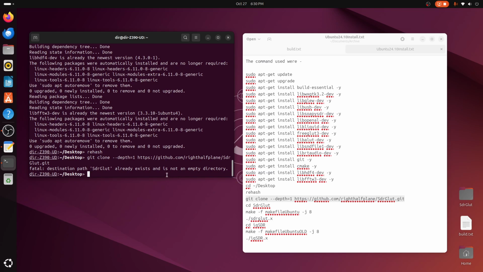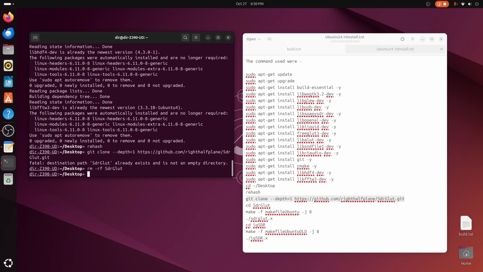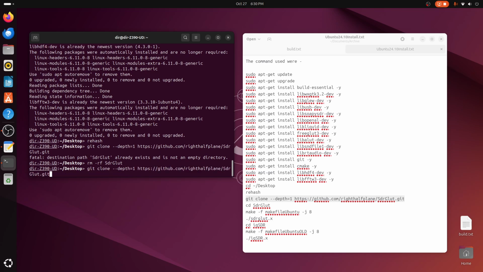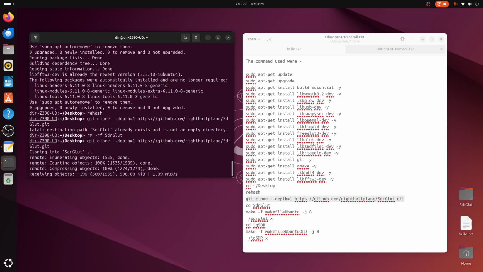Now it's already there. I can remove it again. It doesn't take that long to get it. Well, this is cloning the library again.